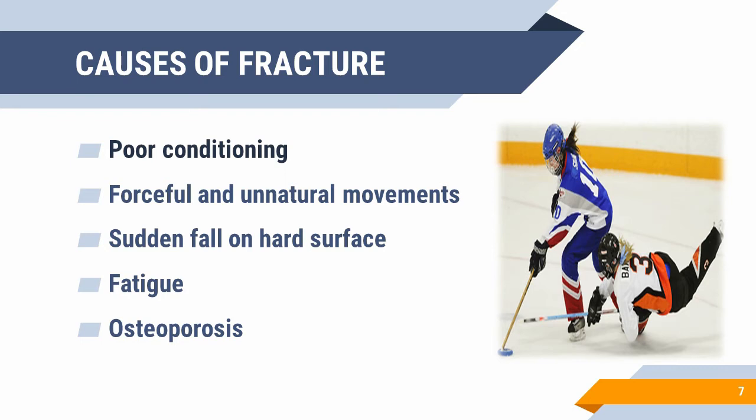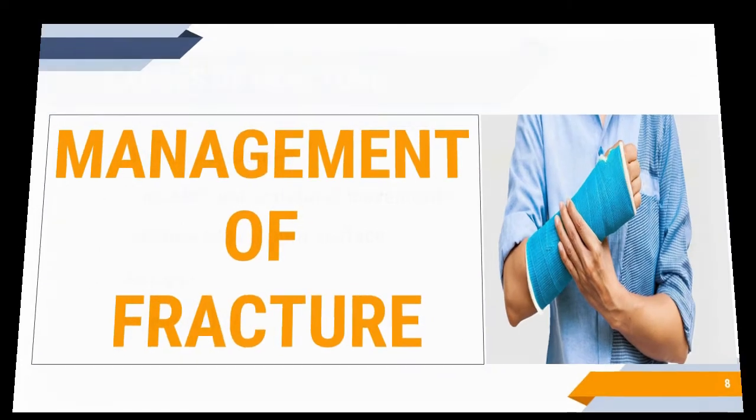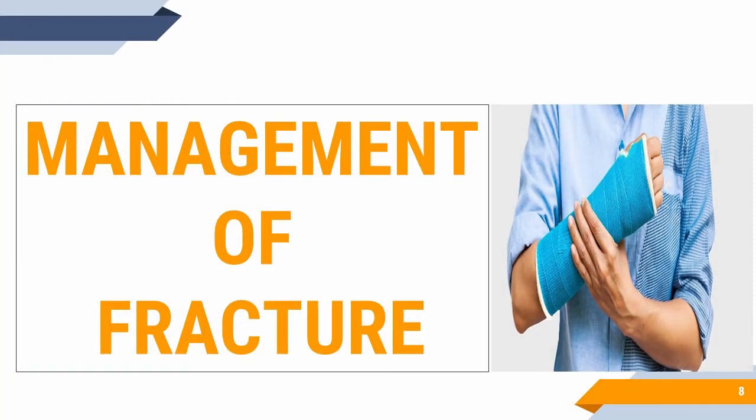Now the next one is osteoporosis. Children, it is a medical condition in which bone becomes brittle from loss of tissues, and it occurs because of hormonal changes, sometimes deficiency of calcium or vitamin D. Okay. And if a person's bones become weak, there are more chances of fracture. Okay. Now the next one is management of fracture.